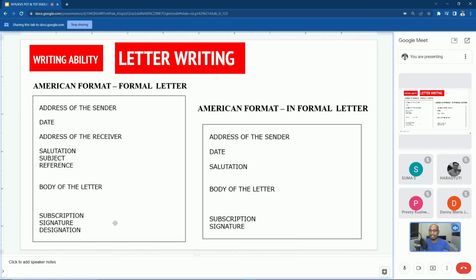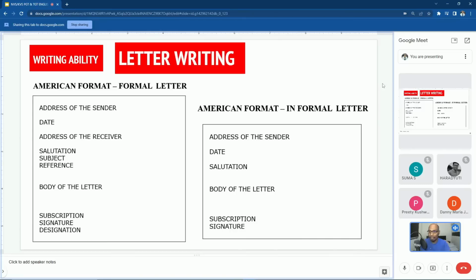I'll explain because some type of questions may be confusing to you. I'll ask you one question, you have to answer. Danny ma'am, are you there? Yes, sir. Now tell me whether we have to write subject above the salutation or below the salutation? Below the salutation, sir.